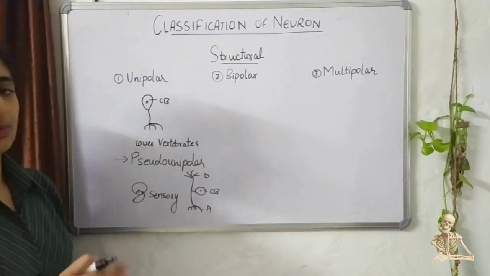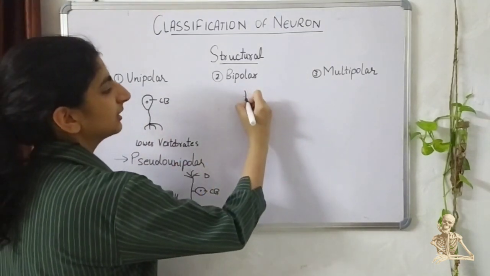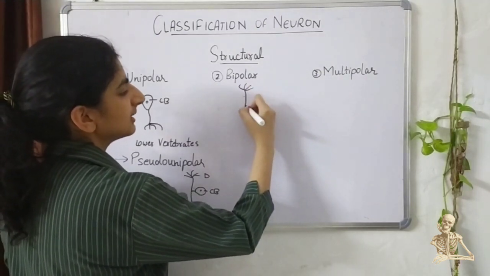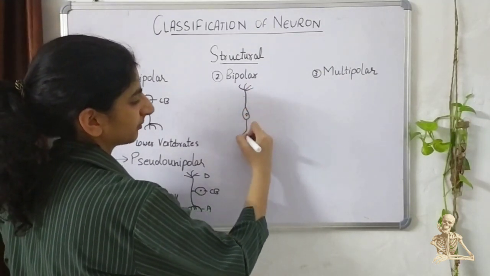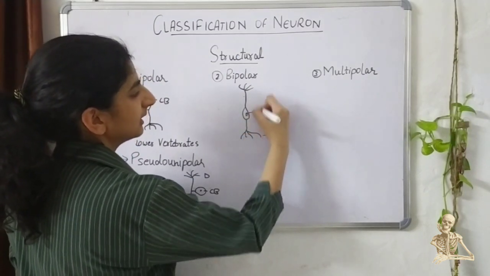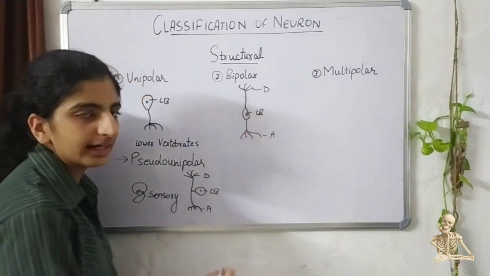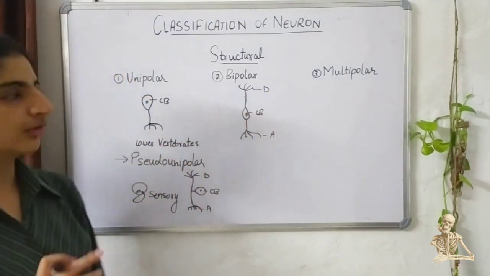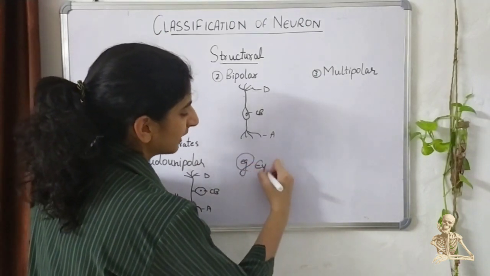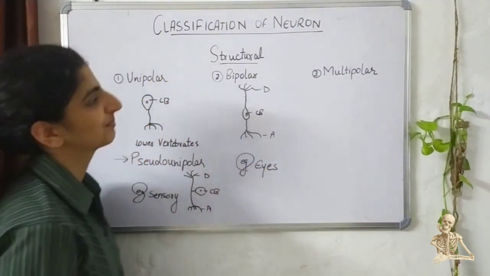The bipolar neurons are the neurons where axons and dendrites are present on opposite ends with the cell body in between. This is the axon, the cell body and the dendrites. There are two poles coming out of the cell body. One major example where they are present are eyes.